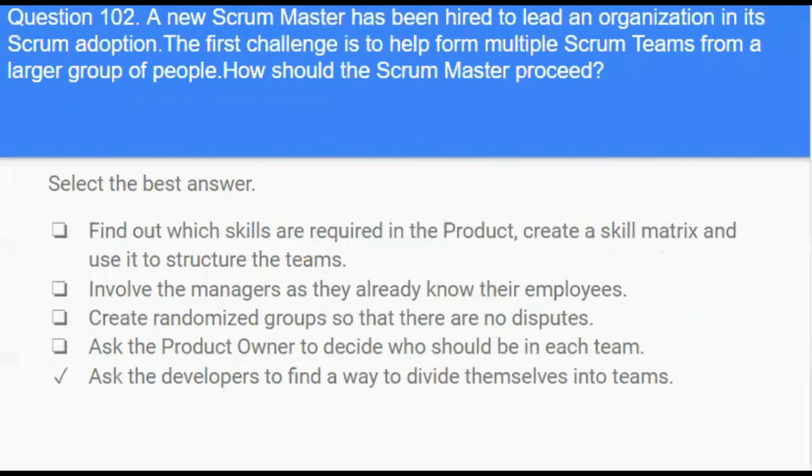Answer is ask the developers to find a way to divide themselves into teams. Self-managing is one of the most important aspects regarding how teams should work in Scrum.